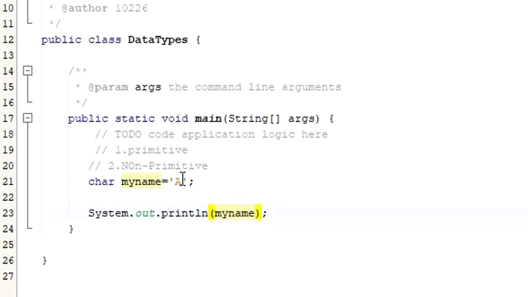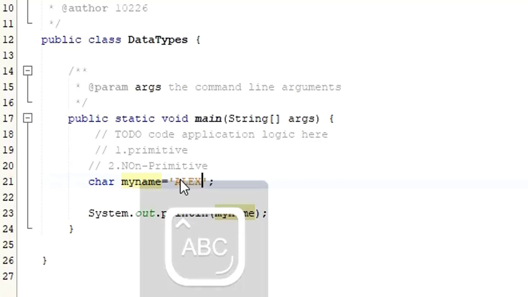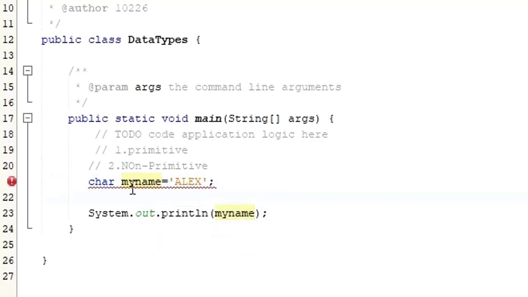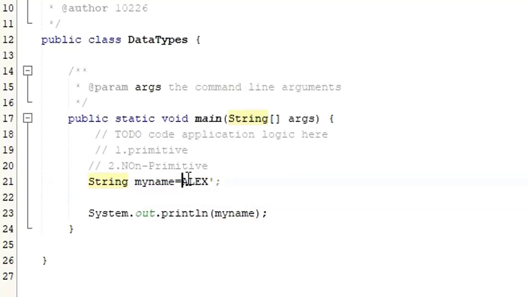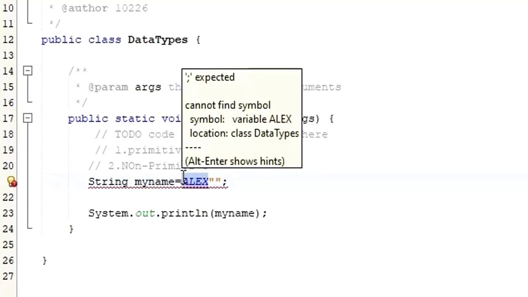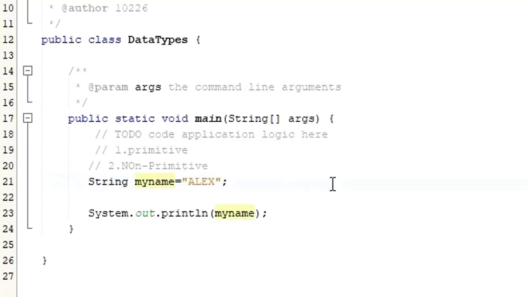So you can have the combination of characters or a sequence of characters. Let me say Alex, still okay. So it's giving me an error. Why? Because this Alex is a string. So here you need to use string as a data type. When you use string as a data type, you're not allowed to use a single quote. Remove the single quote and then put the double quotes. Inside the double quotes, pass the sequence of characters. Right? The error has gone now.